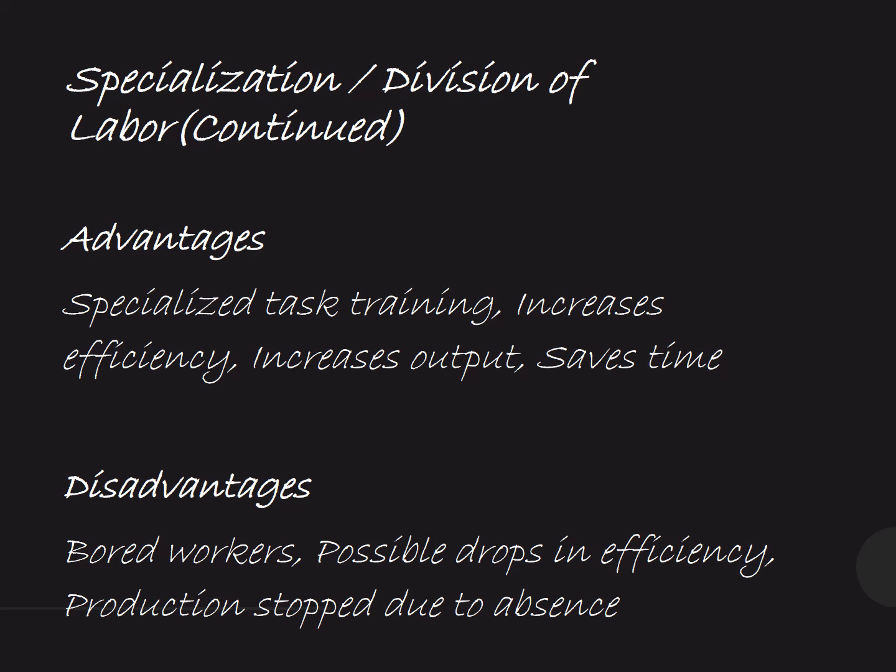So one day, what happens? If B is absent, C cannot continue his task. In that way, C, D, and E won't be doing the work. So it means that the production capacity would be idled. They won't be doing work. Production would be stopped. Due to the absence of B, C, D, and E are not productive anymore. So this is the biggest disadvantage of division of labor.